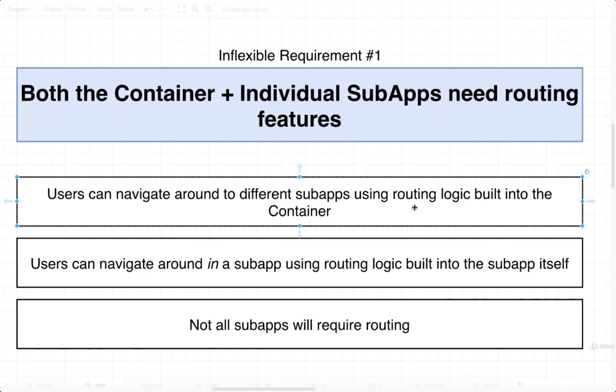So for example, as a user starts to click around, I want to have some routing logic inside the container that decides whether to show the marketing application or the authentication or the dashboard apps. Likewise, once a user sees a sub-application appear on the screen, we then want the user to change between different pages of that sub-application. So once a user loads up, say, the marketing sub-application, I want them to be able to navigate between the main homepage and the pricing page. Once a user loads up the authentication app, I want them to be able to navigate between a sign-up screen and a sign-in screen, and so on.